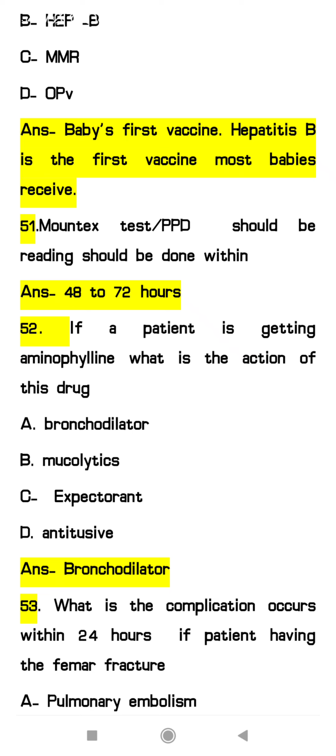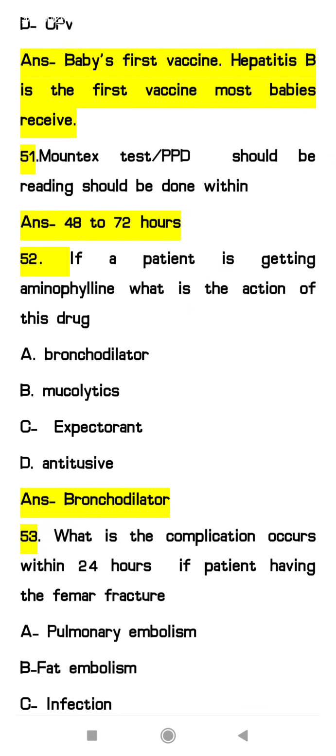Next question, 52. If a patient is getting aminophylline, what is the action of this drug? So aminophylline is related to the xanthine classification only. So it will come under the bronchodilators.